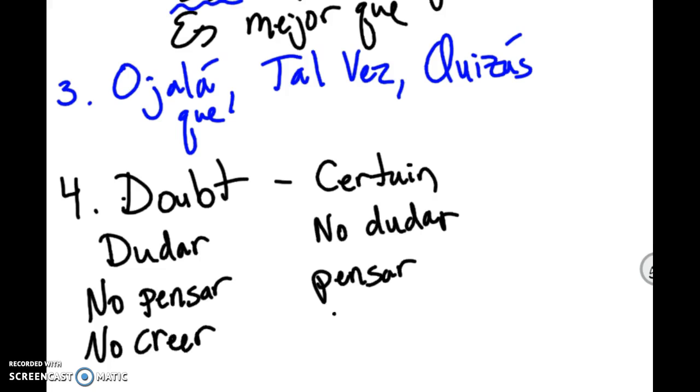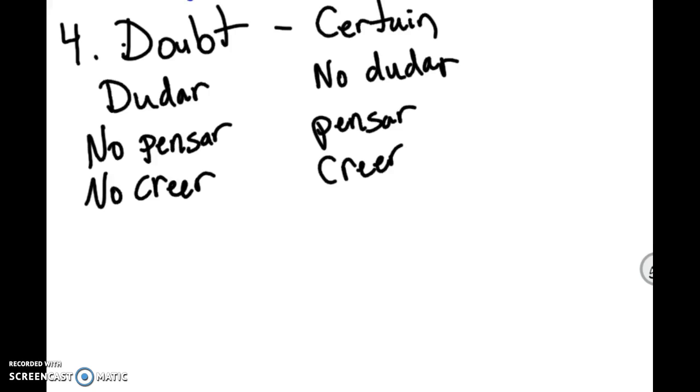So the opposite of that is creer. All right, continuing on, another expression of doubt would be, Sam. Es dudoso que, it's doubtful that, and the opposite of that is no es dudoso que.